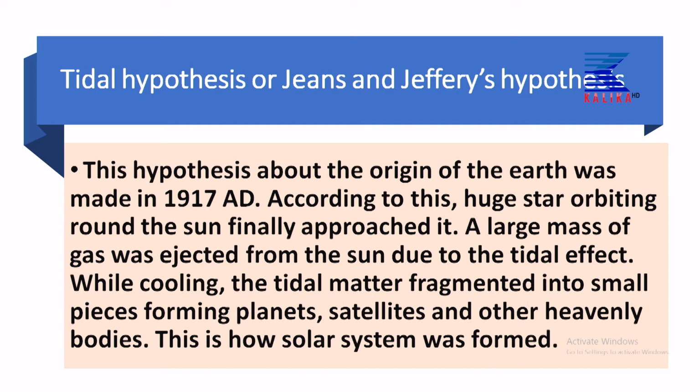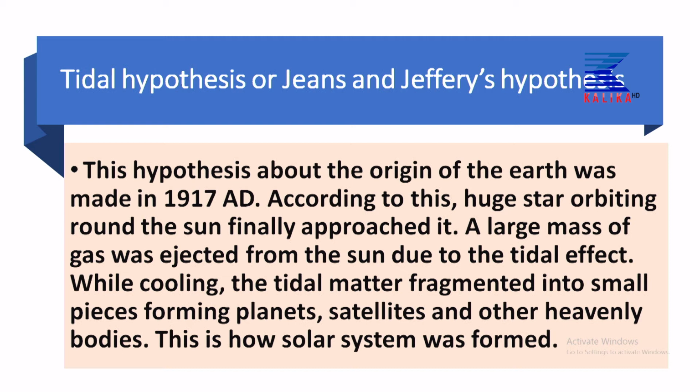round the sun finally approached it, and a large mass of gas was ejected from the sun due to the tidal effect. That means, due to the differences in the gravitational force between the two different objects, that large mass of gas was ejected out from the sun, and that mass got cooled. That means, while cooling, the tidal matter fragmented into smaller pieces, forming the planets, satellites and other heavenly bodies. This is how our solar system formed.